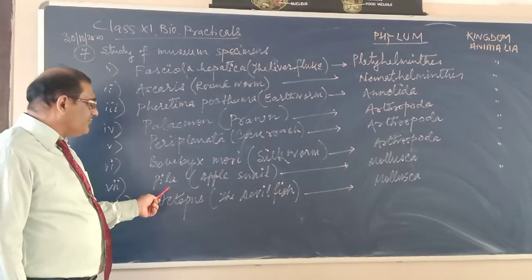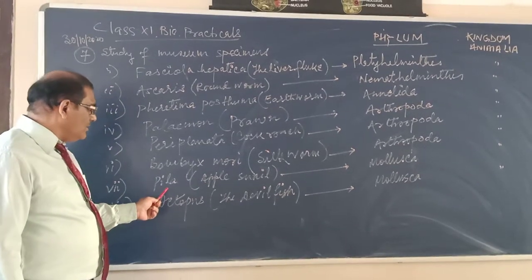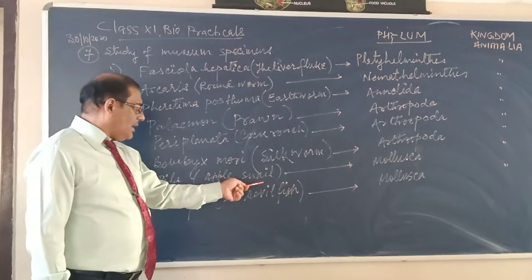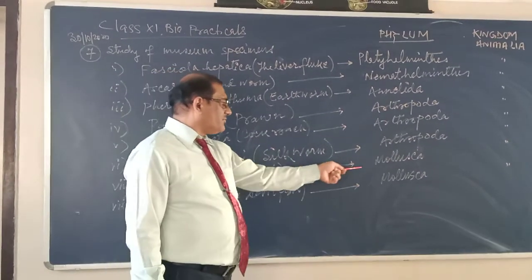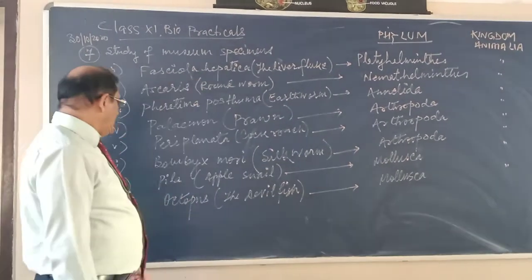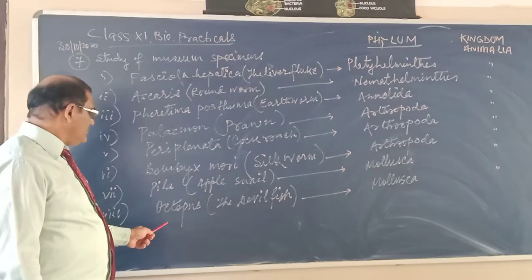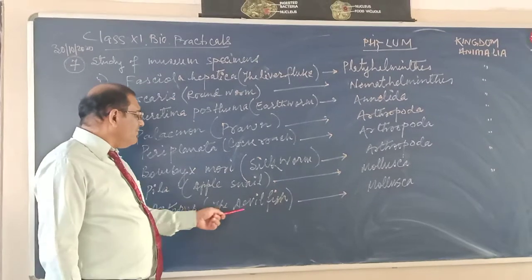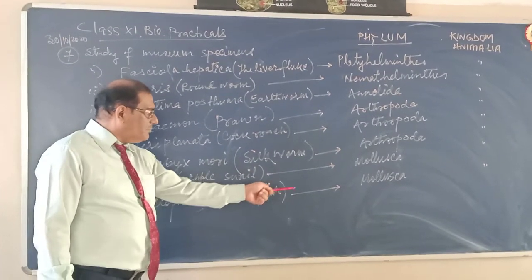Pila, English name apple snail. Apple snail is called Pila. This is an aquatic or semi-aquatic water animal. This belongs to phylum Mollusca. Next one is the octopus, commonly called the devilfish. This belongs to phylum Mollusca.